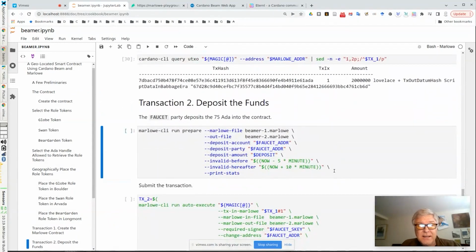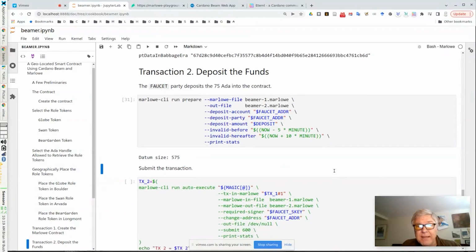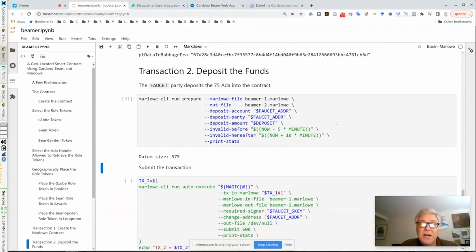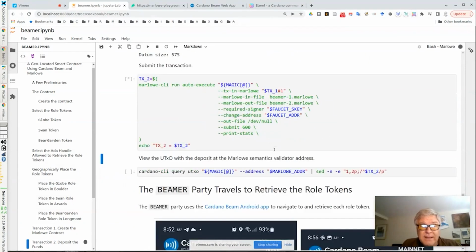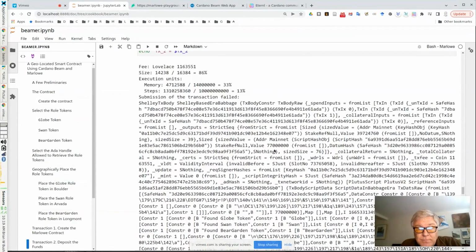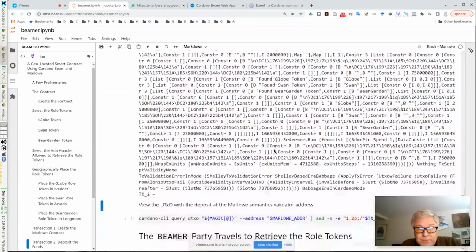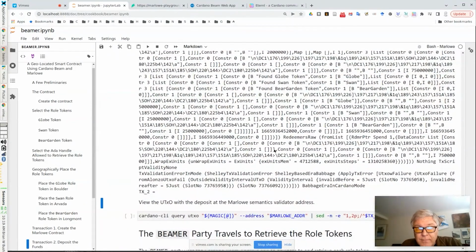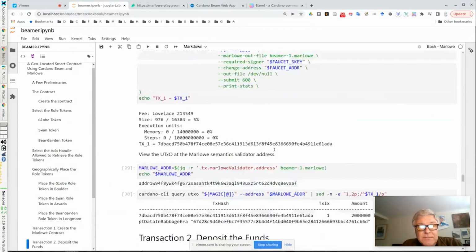Now we're going to deposit 75 ADA, and so we're moving the Marlowe contract forward from basically step 1 to step 2. We're doing a deposit by the faucet party, and then we give it a validity range. So this is when the transaction is going to occur. So we'll run that, and we have a problem. I was talking too long.